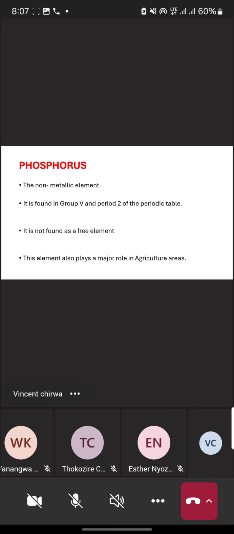And this phosphorus is found in group number 5, period number 2 of the periodic table. If you want us to discuss the periodic table, then maybe I have to organize a day, maybe tomorrow we can discuss details about the periodic table.